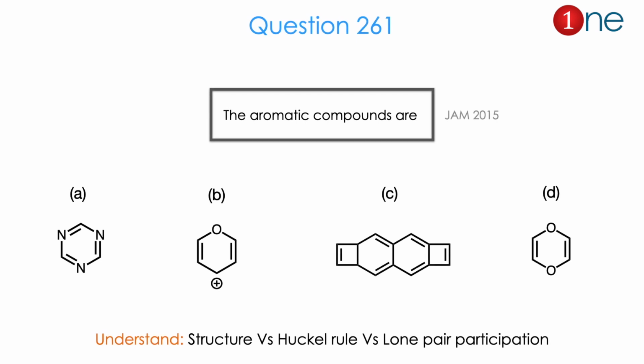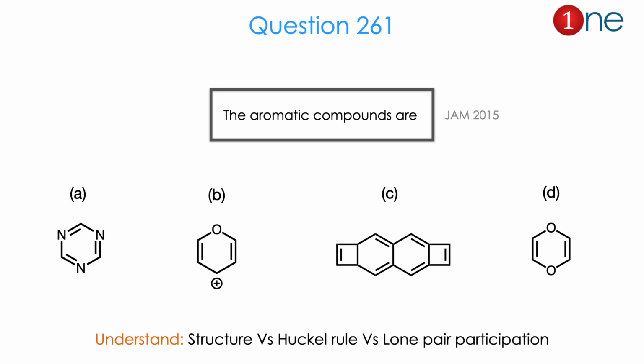Let us see the first question. They gave 4 compounds and they ask about their aromaticity. Compound A is a 6-member ring with 3 nitrogens. Compound B is a 6-member ring with oxygen and a cation. Compound C is a fused system with cyclobutane and 2 benzene rings, again a butane ring. Then you have a cyclic ether with an alkene. They ask you to find the aromaticity among these.